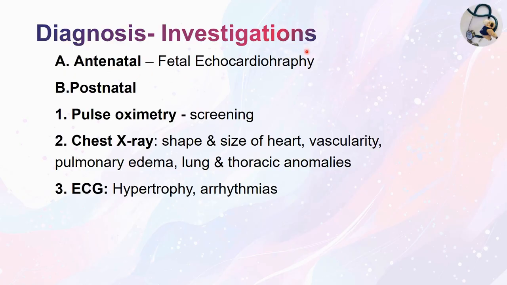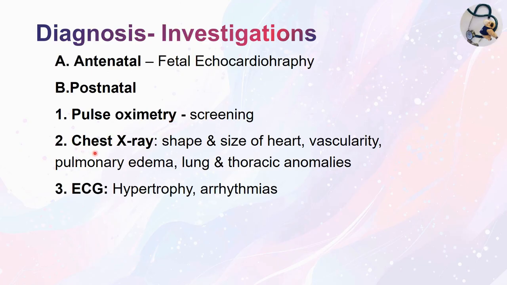Diagnosis of congenital heart disease. Antenatally you can diagnose by doing the fetal echocardiogram. And postnatally, number 1, pulse oximetry is done. This is just a screening test done at bedside. When there is central cyanosis, you give oxygen to the child and see whether the saturation improves or not. If the saturation improves to normal, then this is a lung cause. If the saturation improves but does not extend beyond 70 to 80%, then this is a heart cause. This test is known as the hyperoxia test.